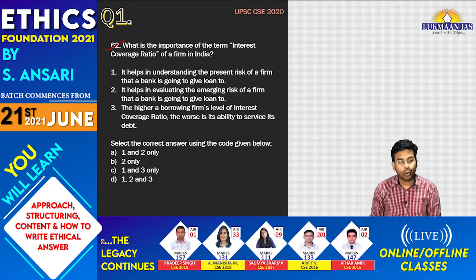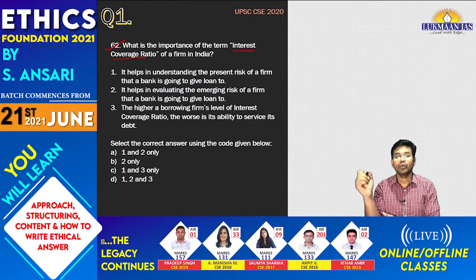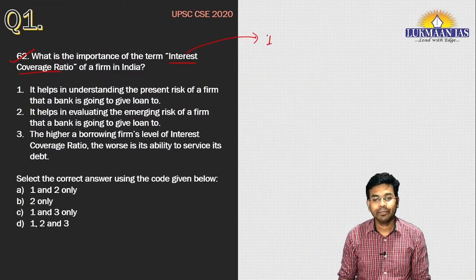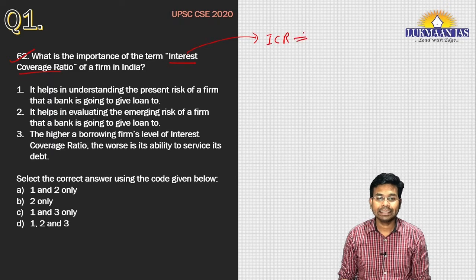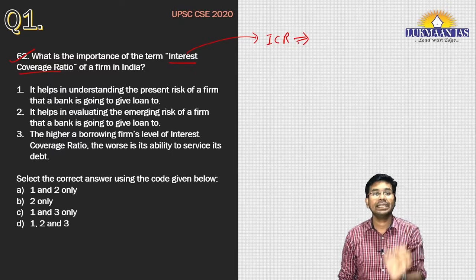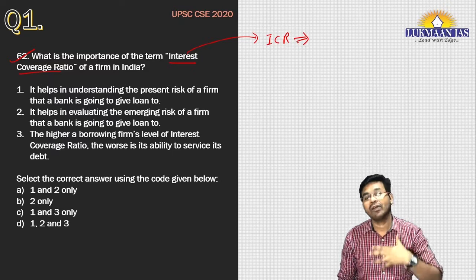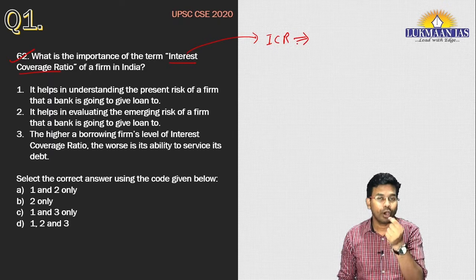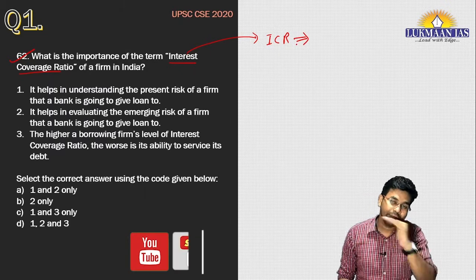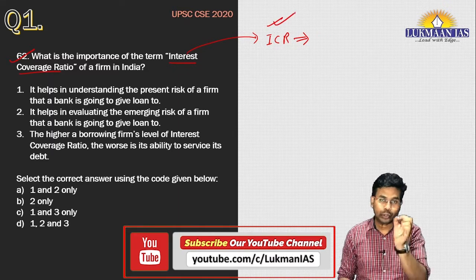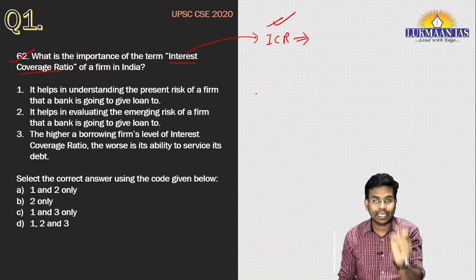This question says, what is the importance of the term interest coverage ratio of a firm in India? So we need to first understand what is interest coverage ratio. Interest coverage ratio is the ability of a firm to repay the interest on the borrowings that it has made already. A firm or a company might have some outstanding debt, so along with the principal it has to pay some interest. So interest coverage ratio shows the ability of a firm to pay the interest.